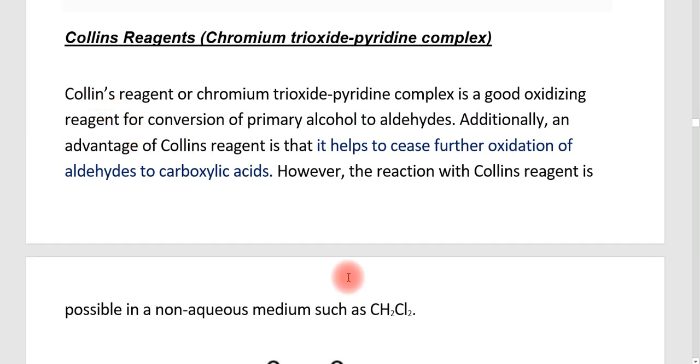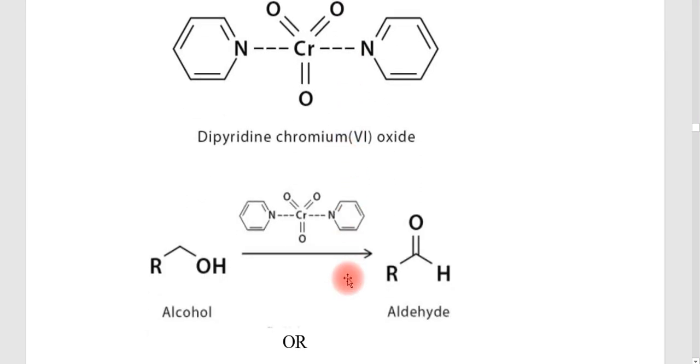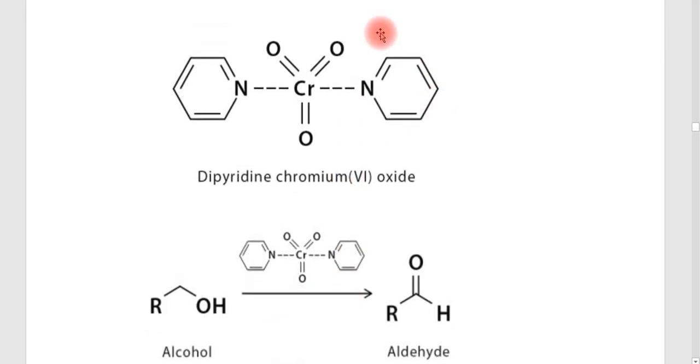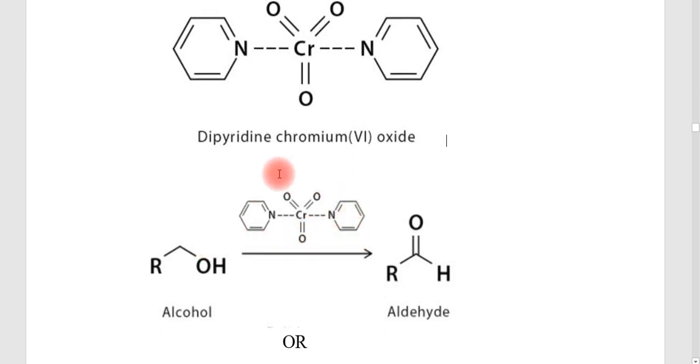So just go through what is given here. Anyway, I will show an example. This is the structure of PCC, that means dipyridine chromium 6 oxide, and the Collins reagent can be shown in many ways. That means either it can be shown as its molecular formula here or its structure here.